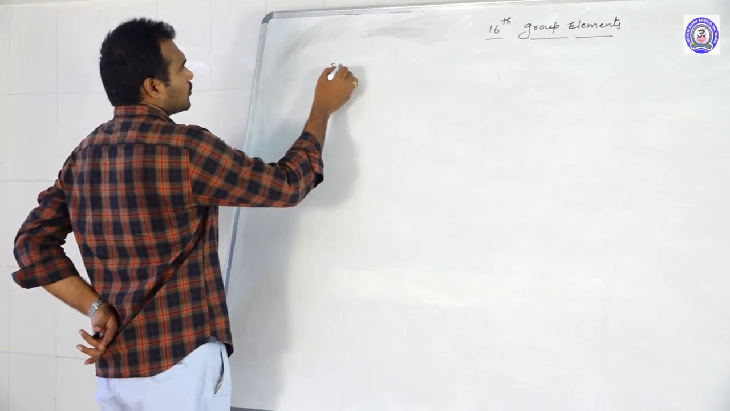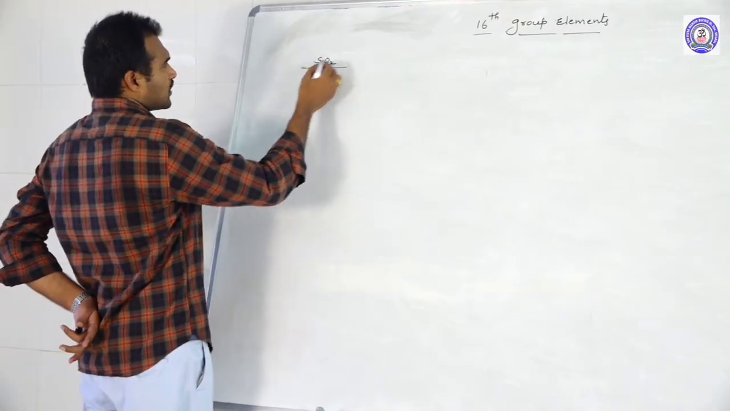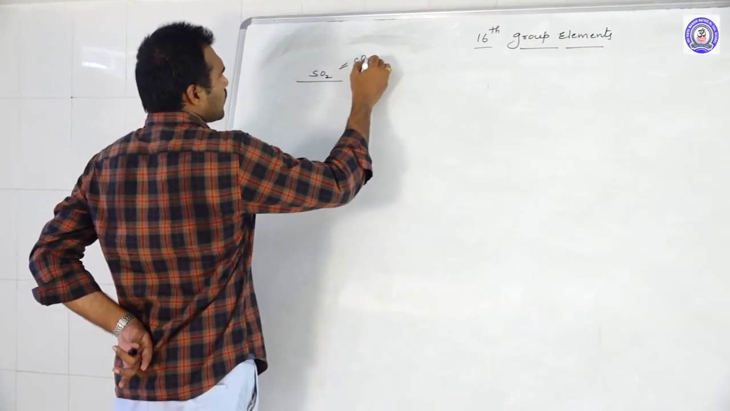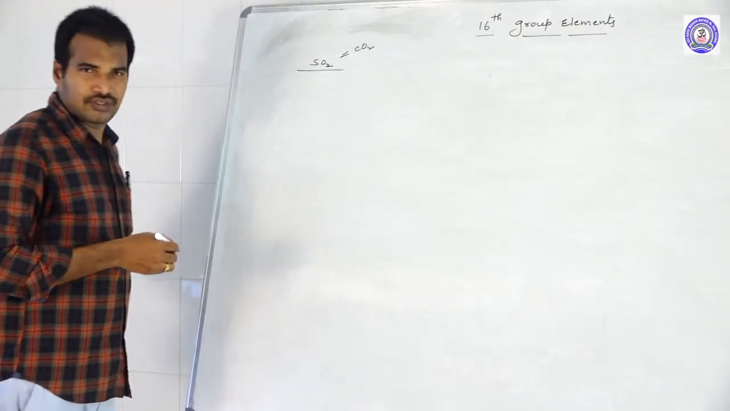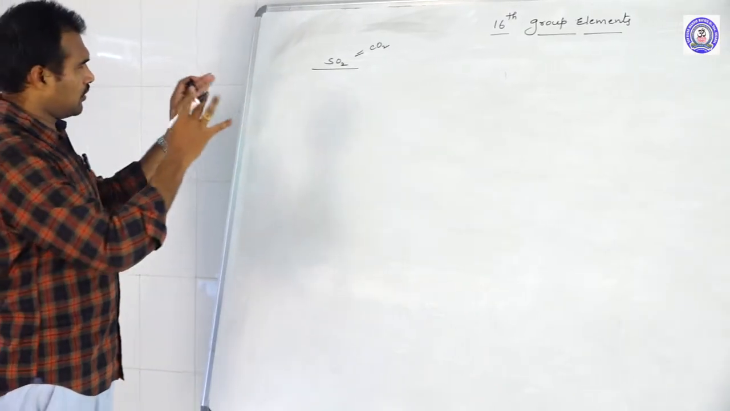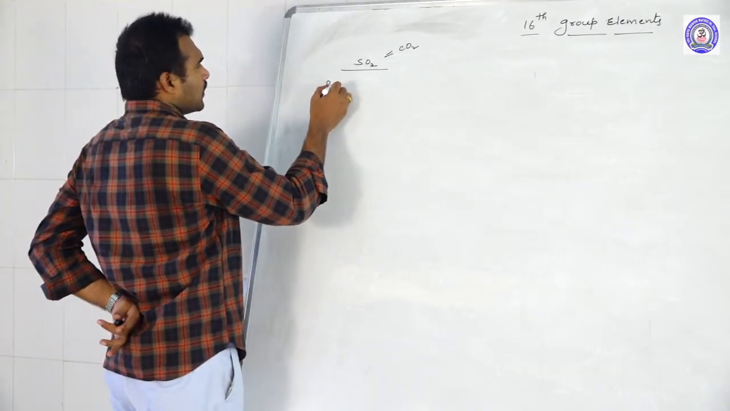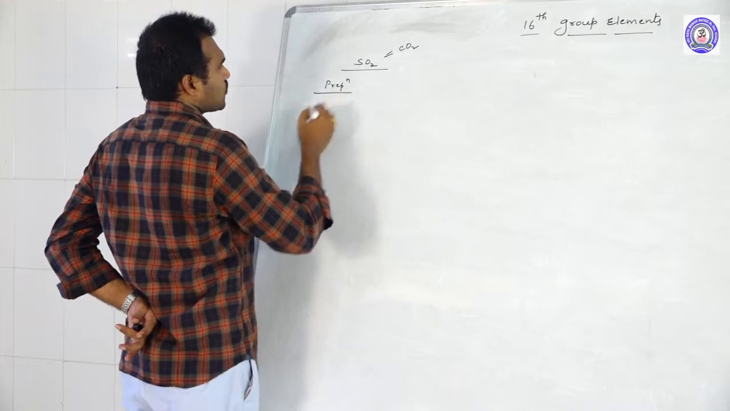Now the oxides of sulfur. The first one is sulfur dioxide. Sulfur dioxide shows almost a similarity with carbon dioxide. Let us see the properties, and you will see the similarity between SO2 and CO2. First, let us start with the preparation methods of SO2.